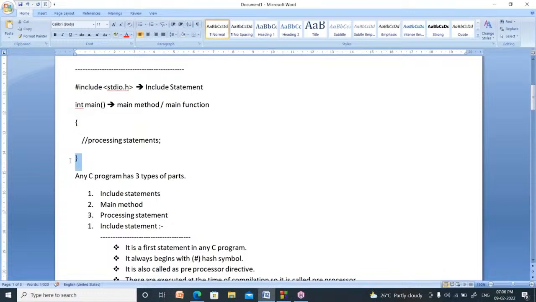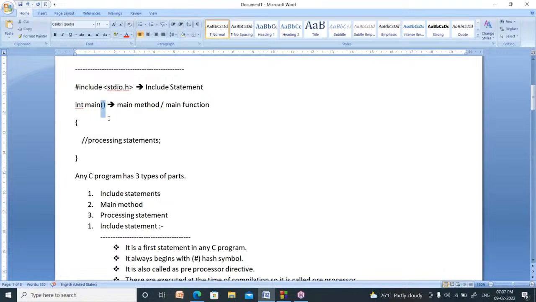These two indicate the limits of the main function. The main function begins from here and ends with this. These two are indicating the limits, so it is called a delimiter. It is one delimiter, it is another delimiter. It is for opening, so it is called an open delimiter. It is for ending, so it is called a closing delimiter. So, open delimiter and closing delimiter.